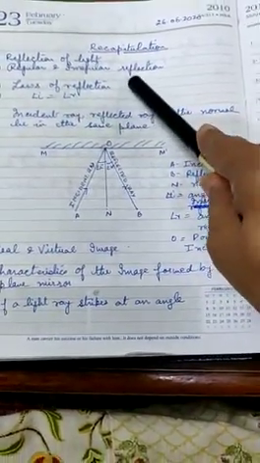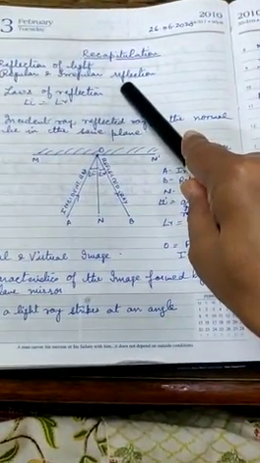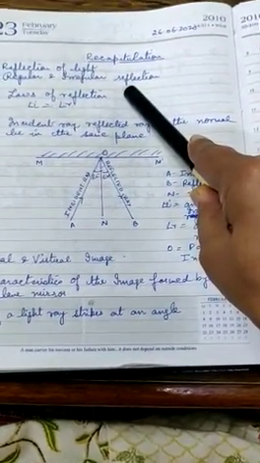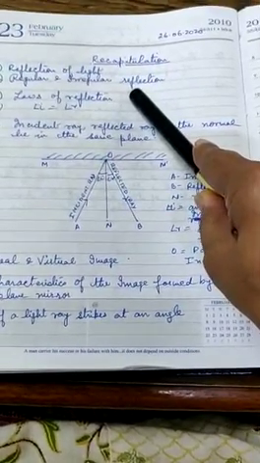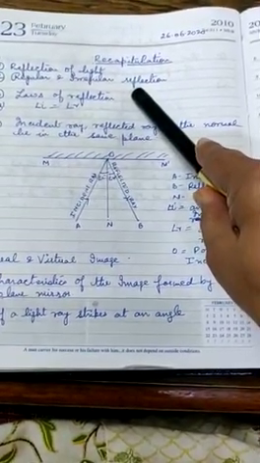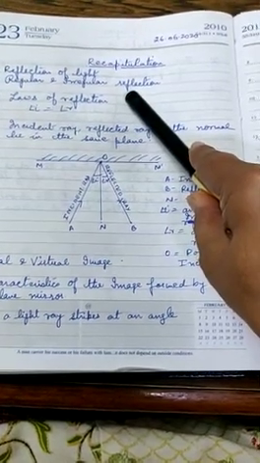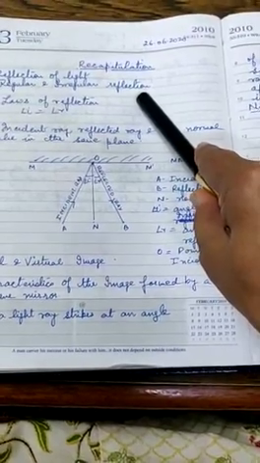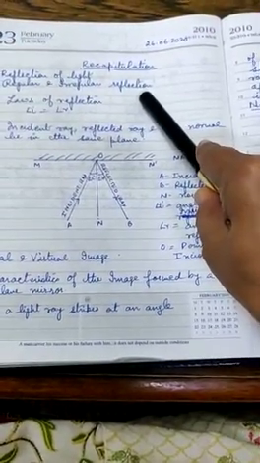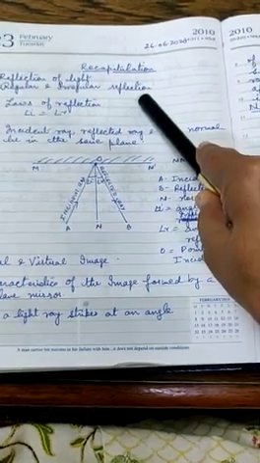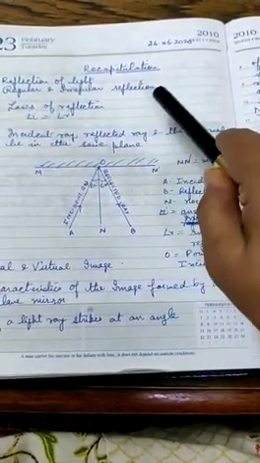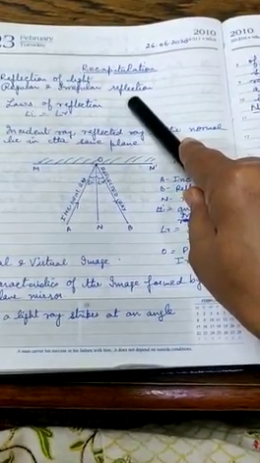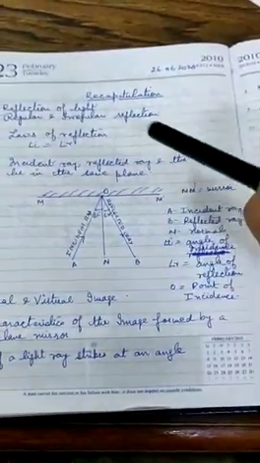Irregular reflection occurs from a rough surface like a wall. Light rays parallel amongst each other strike the wall, but after reflection they move in different directions. You must be remembering that irregular reflection is very important because it helps us to see the things around us. Do you remember, children, another name of irregular reflection? It is diffused reflection.